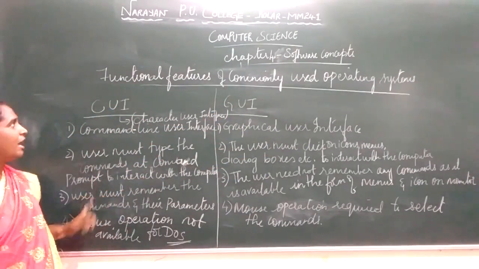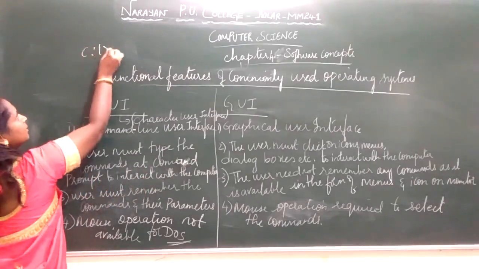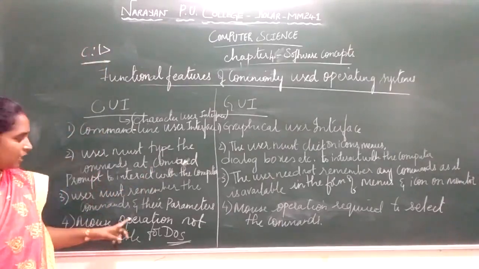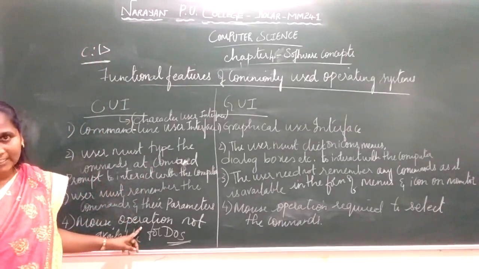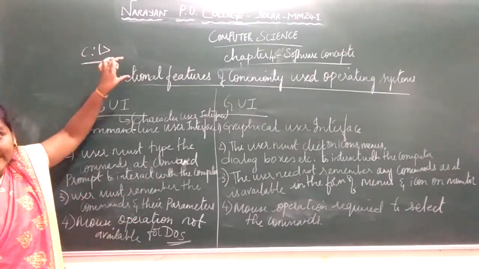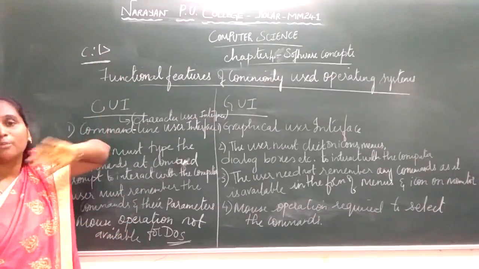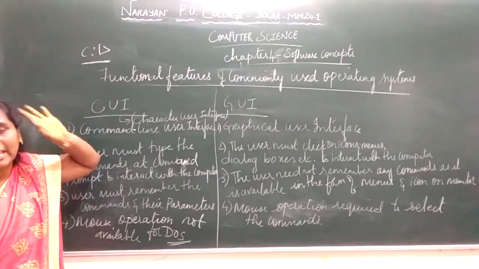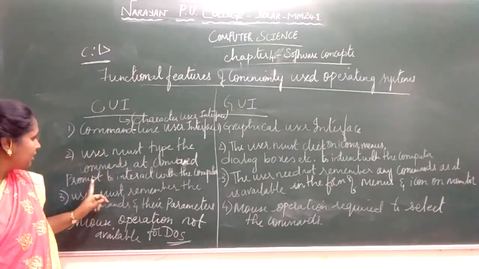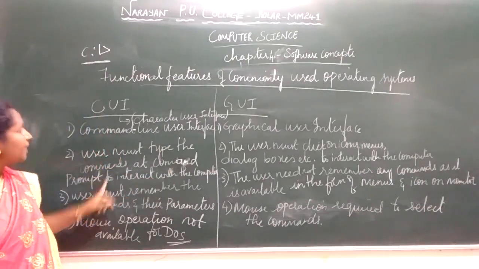In MS-DOS, which is the Microsoft Disk Operating System, in order to interact with the system, the user has to type the commands at the command prompt.